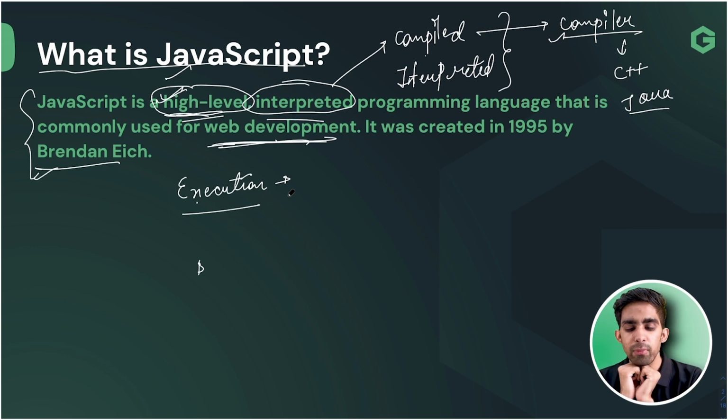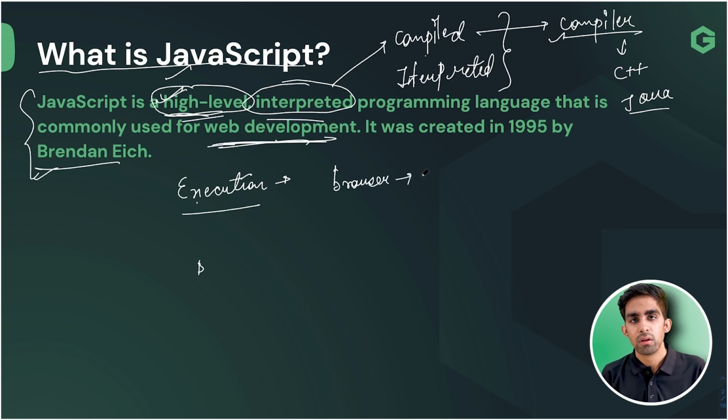So what is the type of JavaScript, team? JavaScript is interpreted. And what is the meaning of interpreted? That we are going to read this language line by line, team. So how is execution going to happen? We don't need to install any compiler, nothing extra, nothing special. Like in Java, we download a JDK, JRE, so many things we do. Here we don't need anything. We just need to open any browser.